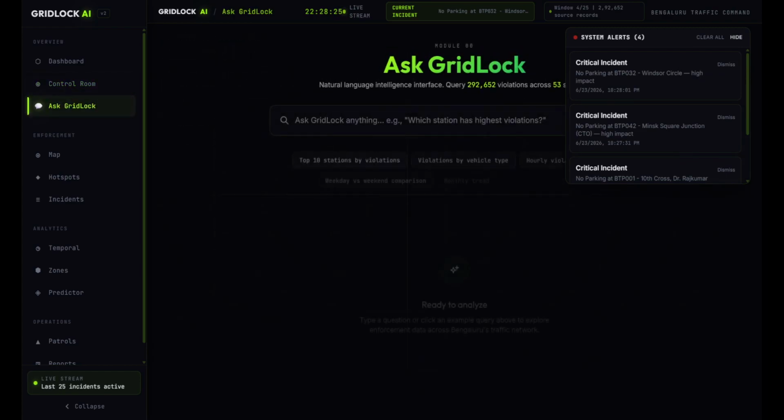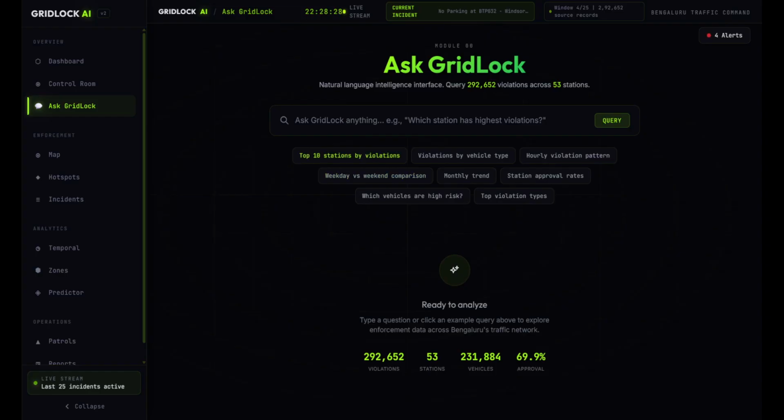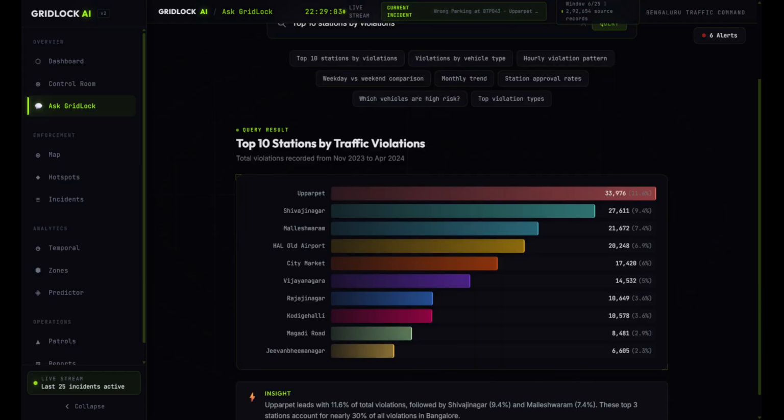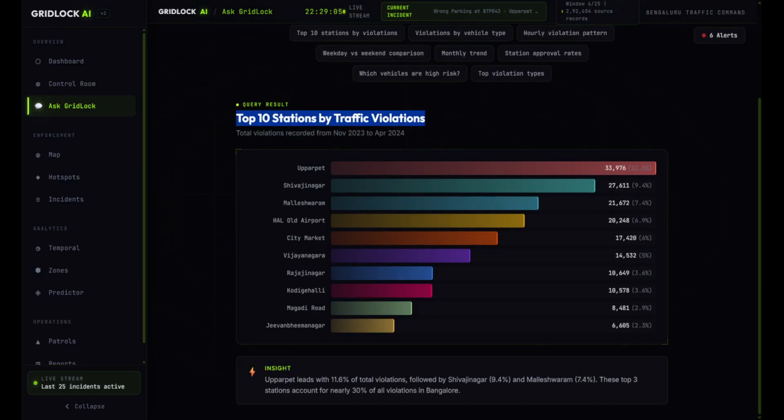Then we have an Ask GridLock section. So here we can chat with the historic data in real time. We can just put in and process the query. We are using Mistral AI in the backend for actually processing the graphs, and we can get real-time insights and visualizations based on the data that we have. It even supports live data, so whenever new data comes in, the visualization automatically changes. So here we can see we have got the graph, which is top 10 stations by traffic violation.